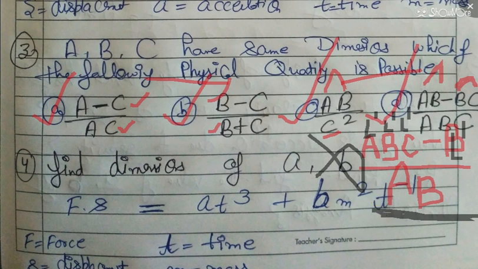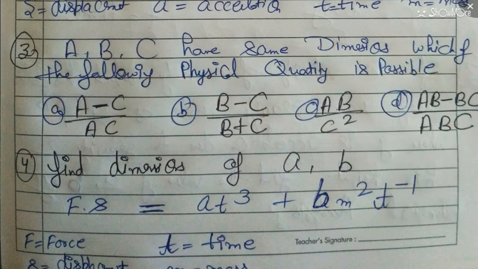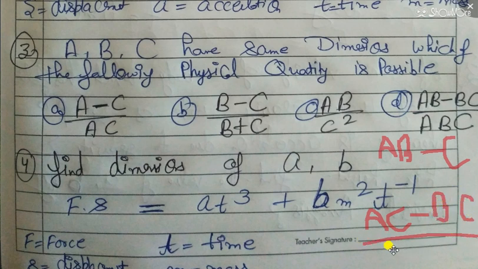In the same way, I am writing some of the cases that cannot be possible. So one case is AB minus C. This is also not possible. AC minus BC by B minus CD. This is also not possible. Numerator is possible, denominator is not possible. So you have to remember, you have to take one example, like I am taking the example of L1. You can take the example.